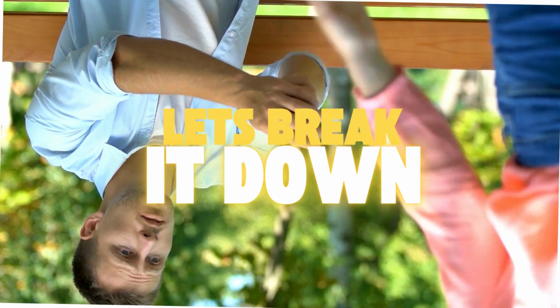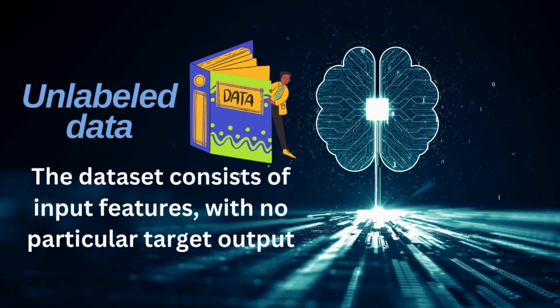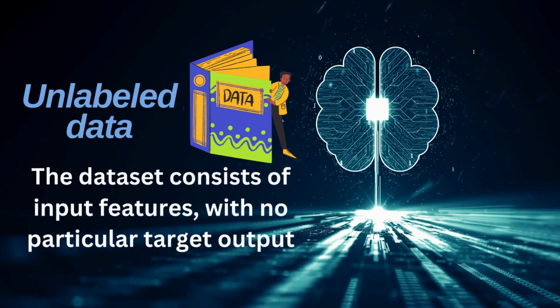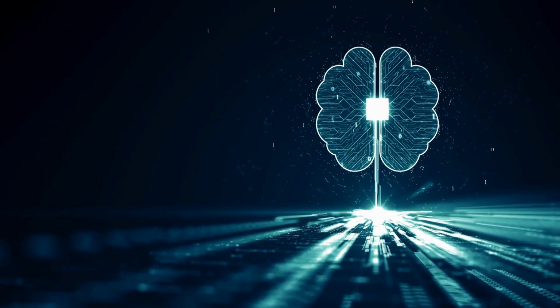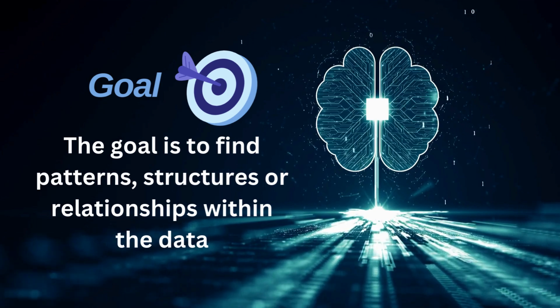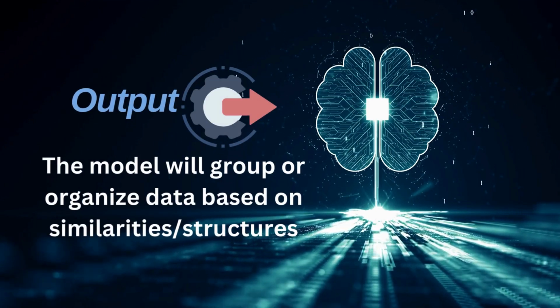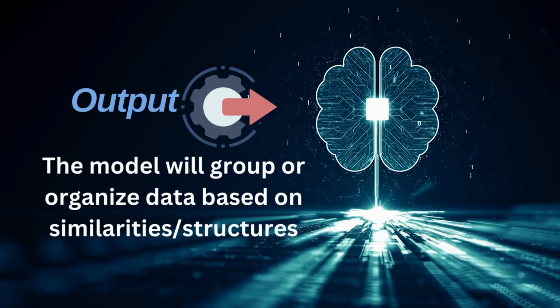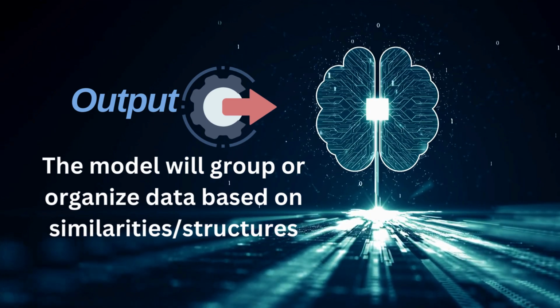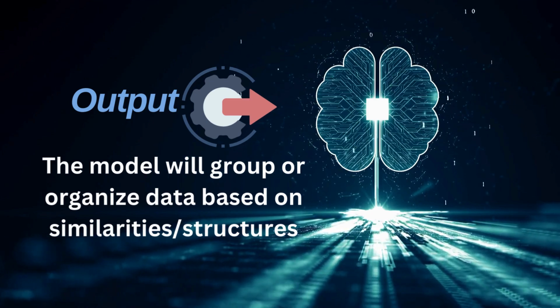Let's break it down. Unlabeled data means that the dataset has input features, but no correct answers or categories provided. The goal is to discover hidden patterns, relationships, or groupings within the data. But how does it really work? Well, the model organizes or groups the data based on similarities it finds, all without being told what to look for.